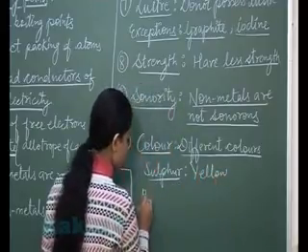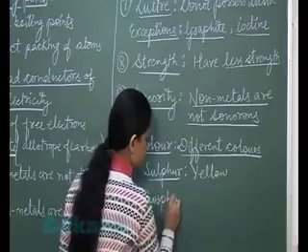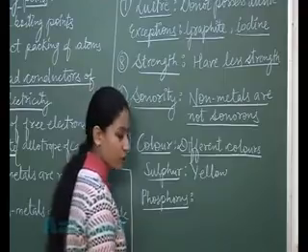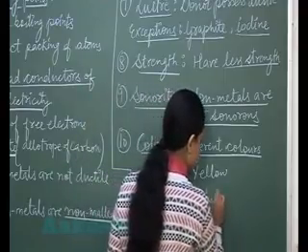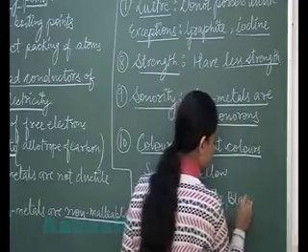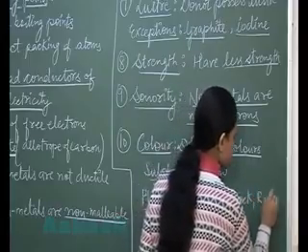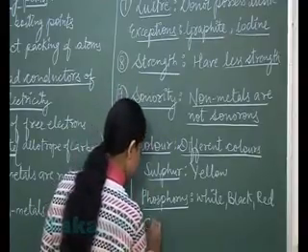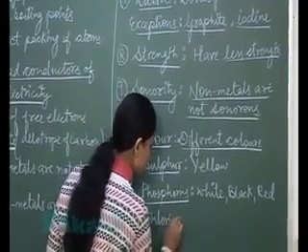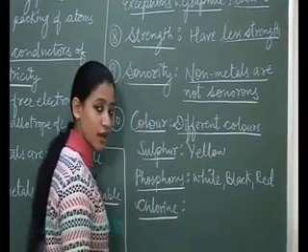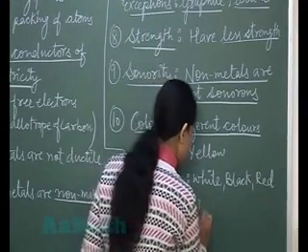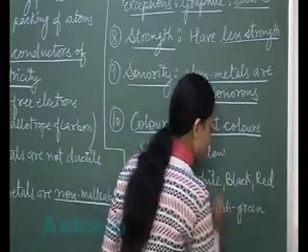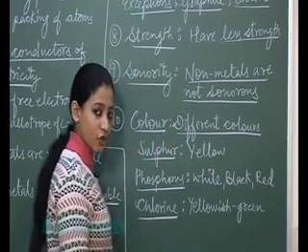Phosphorus is a non-metal, and it is present in different allotropic forms which possess colors white, black, red. Next we have chlorine. Chlorine is a yellowish green color gas.